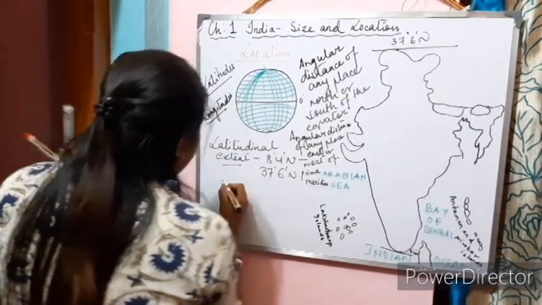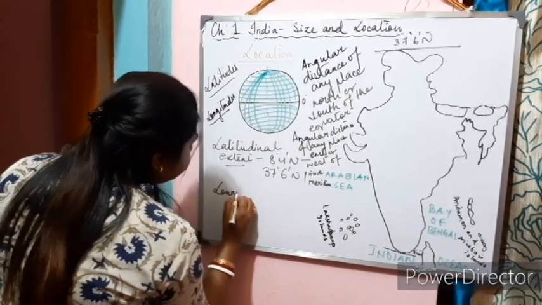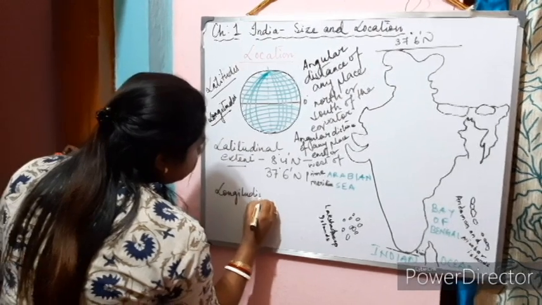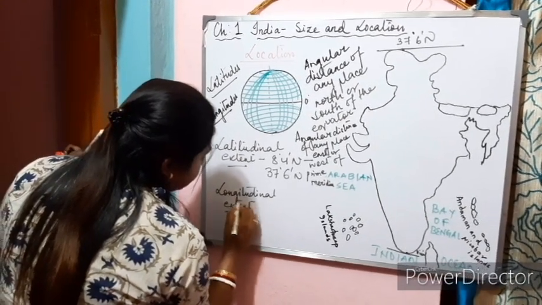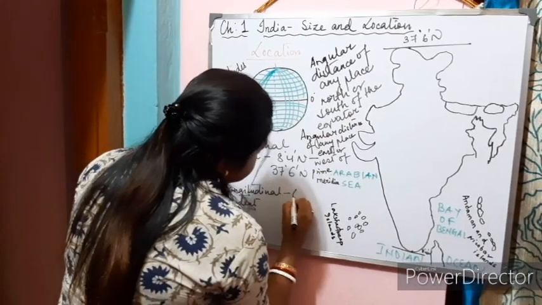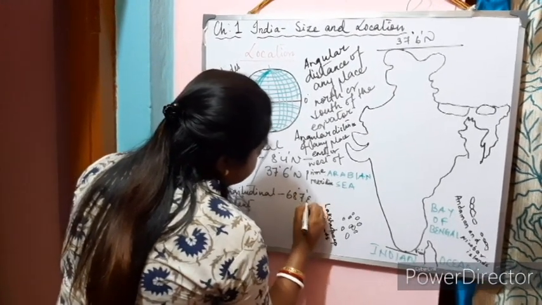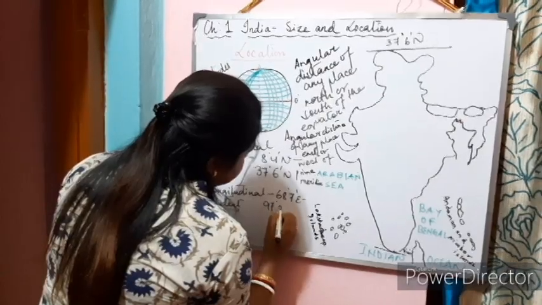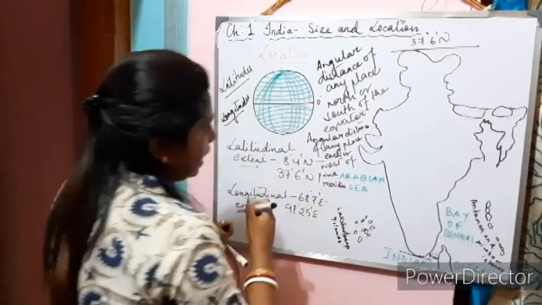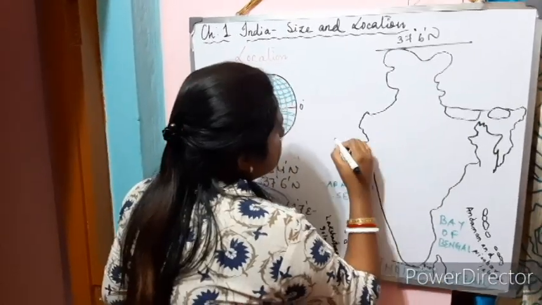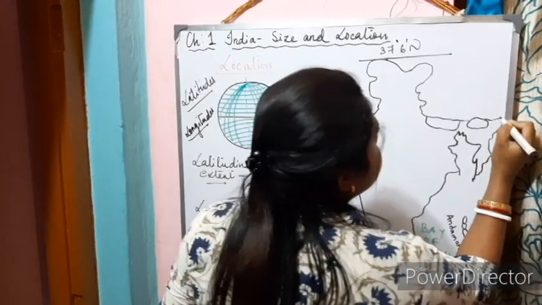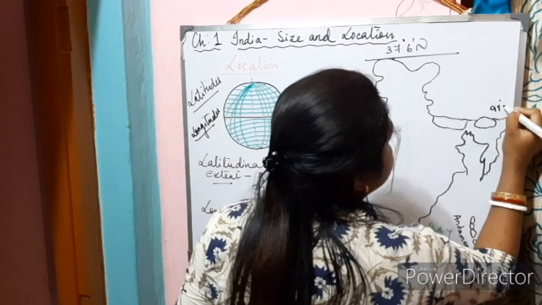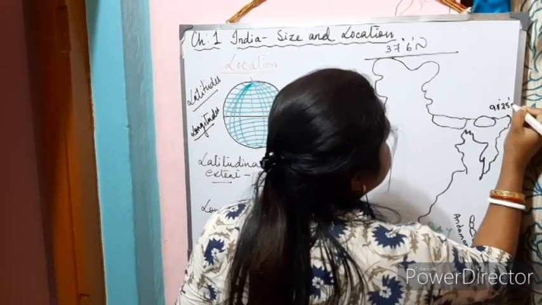So what is the longitudinal extent of India? It is 68 degree 7 minute east to 97 degree 25 minute east.